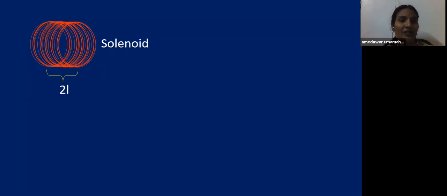Means if you integrate that width of the coil, that is dx, you will get the total length of the solenoid, that is 2L. Here 2L is taken for the solenoid because we chose the magnetic length for a bar magnet as 2L. That's why here also I'm taking the length of the solenoid as 2L. So if you add all the widths of the elements, you will get the total length 2L.